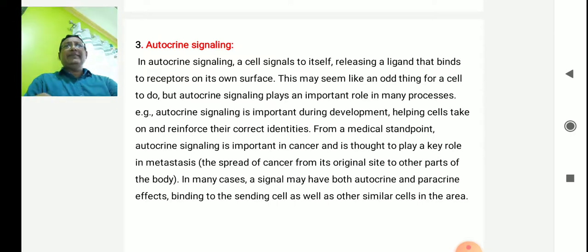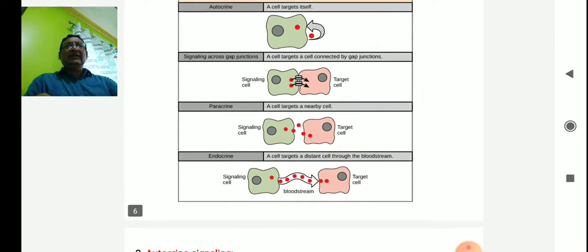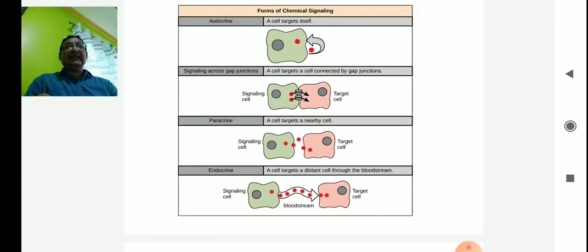So already I have shown the diagram. You can look at the autocrine signaling in the earlier diagram. Autocrine means the same cell secretes some chemicals, and those chemicals act on the same cell. So that is autocrine. Okay, the best example is the lysozymes. So that is autocrine, and after autocrine signaling there is endocrine signaling.